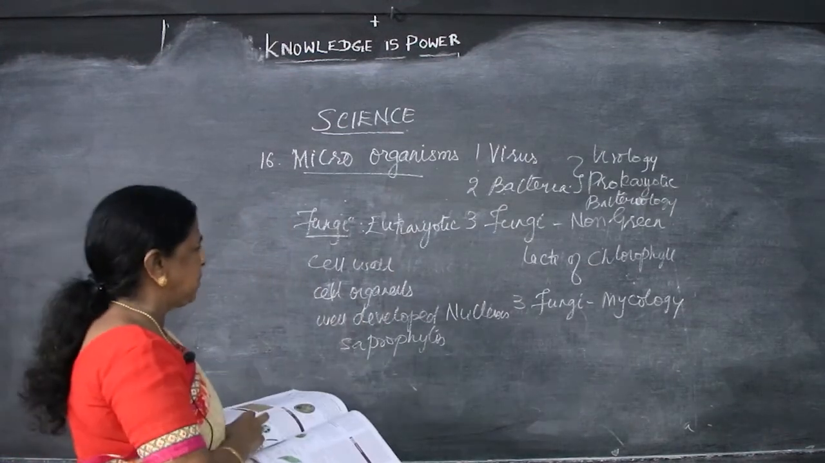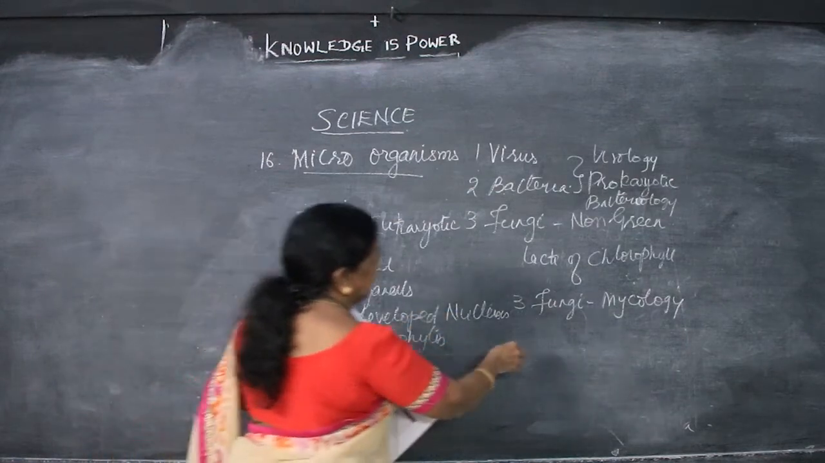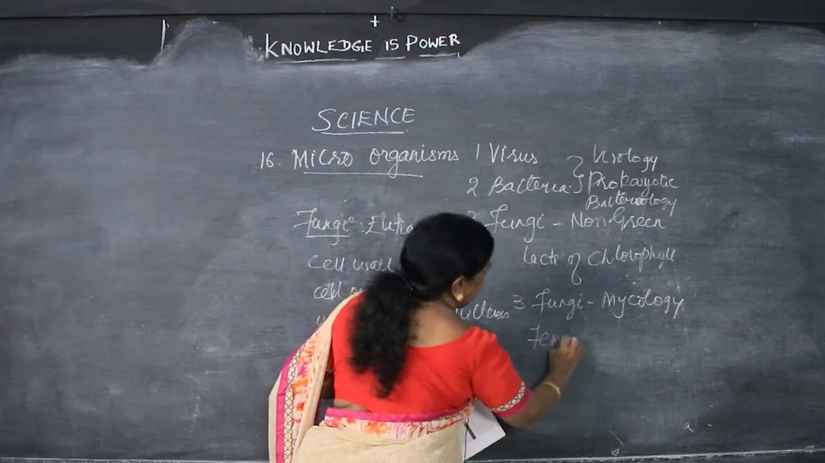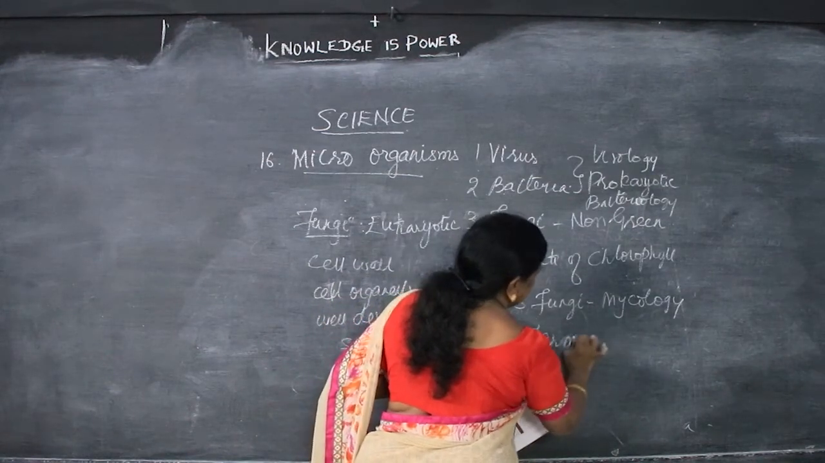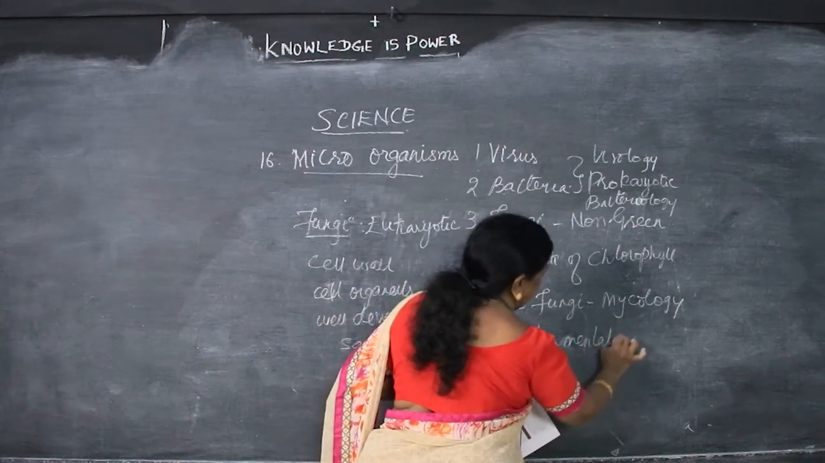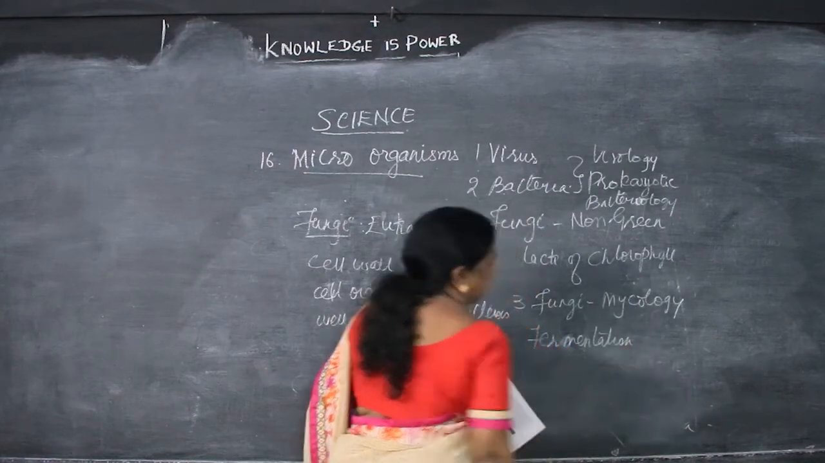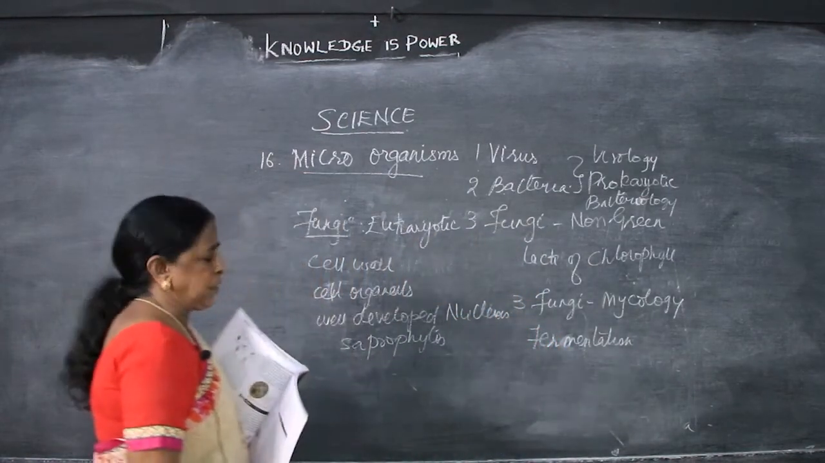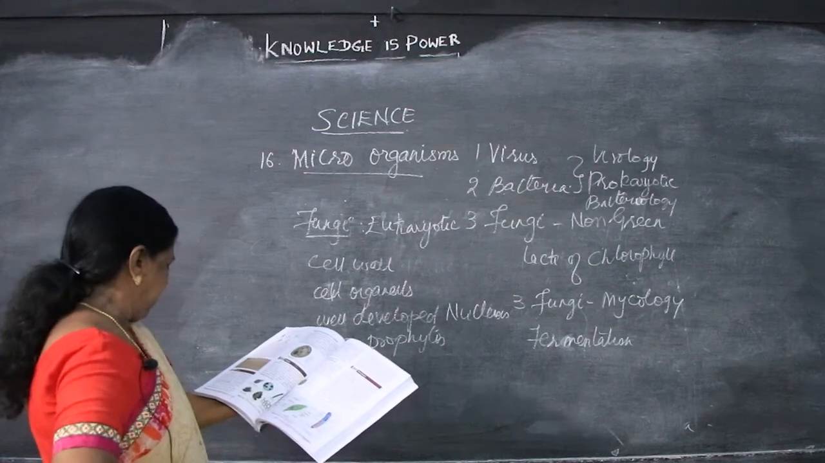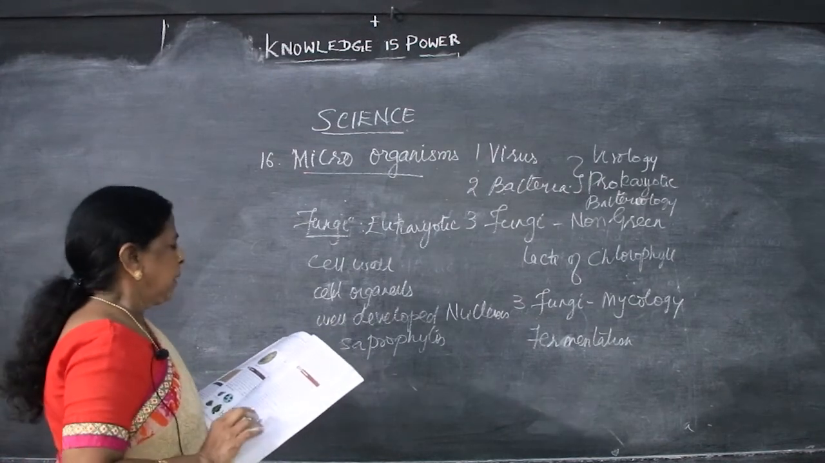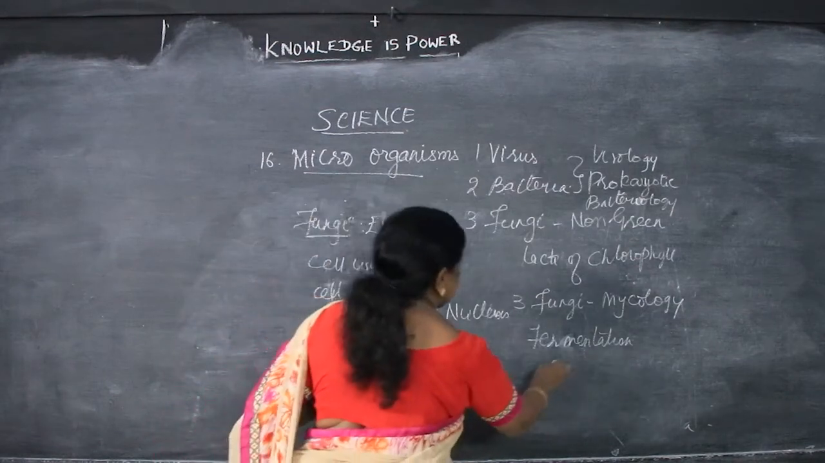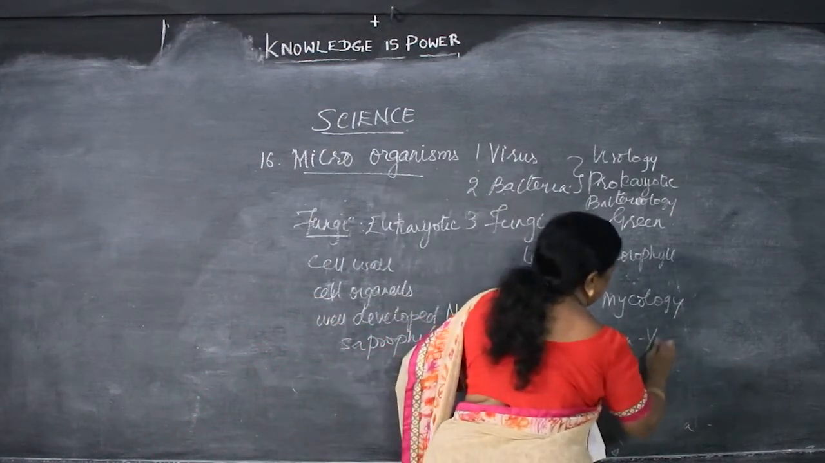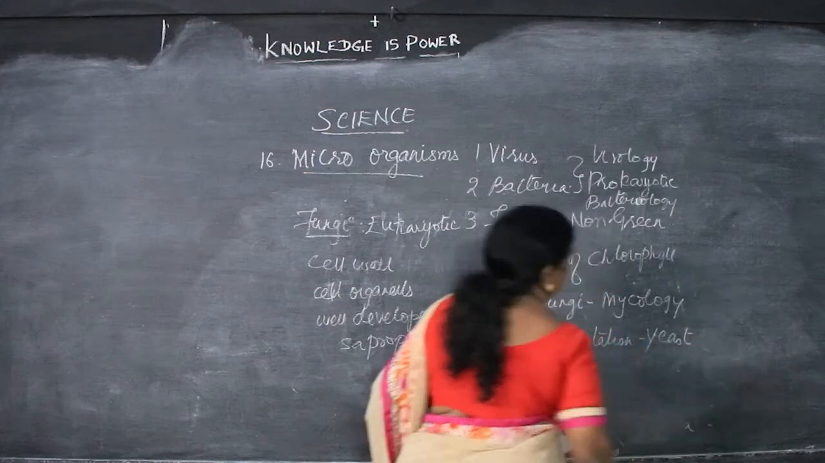They produce enzymes. Fungi help in fermentation. If bread is soft, it is because of fermentation. Some fungi act on the wheat flour and make it soft. The process is known as what? Fermentation. There are two kinds of fermentation. I said yeast is the organism that helps in fermentation.